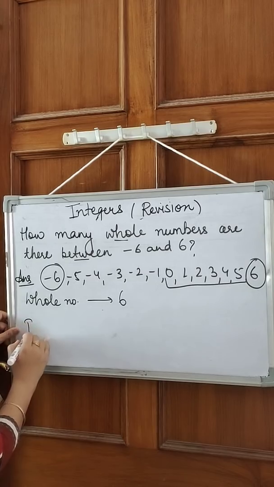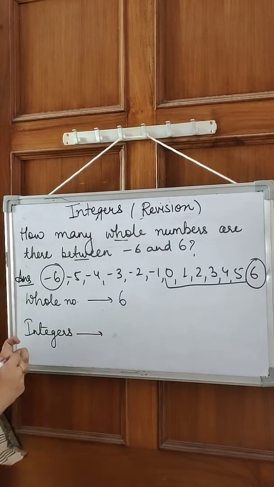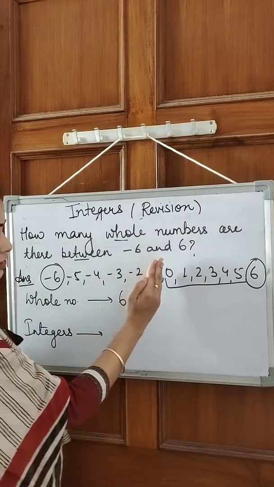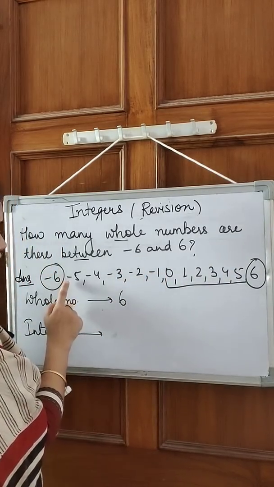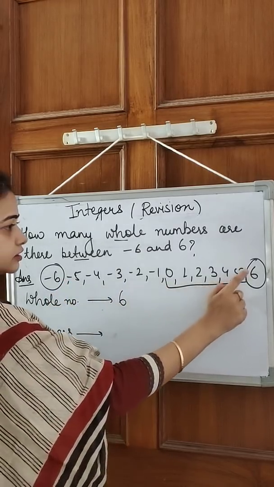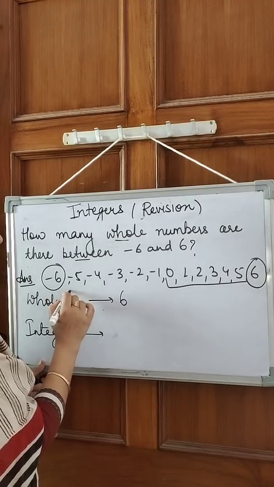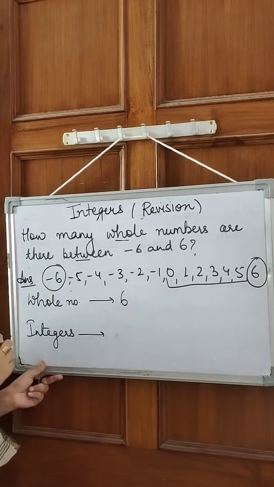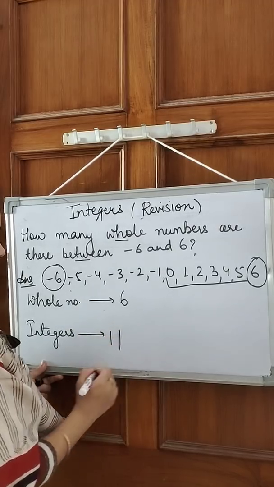Now the same question can be asked for integers as well. If I ask how many integers are there between these two numbers, what do we do? For whole numbers, we considered numbers from 0 to 5. Now for integers, we will consider the whole set of numbers, so from -5 to 5. These are 5 numbers and these are 6 numbers, so a total of 11 numbers.